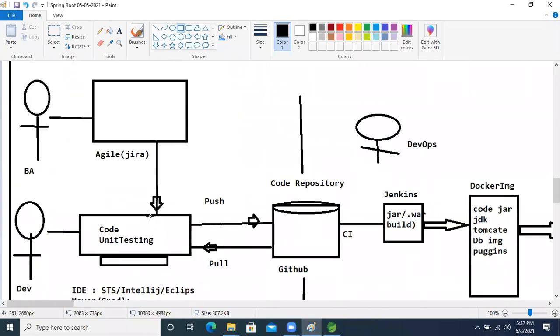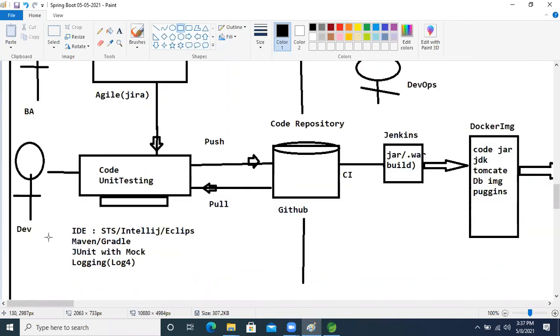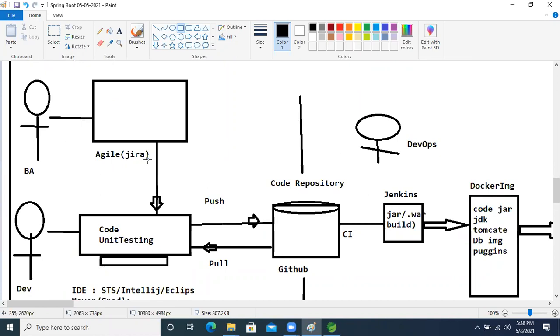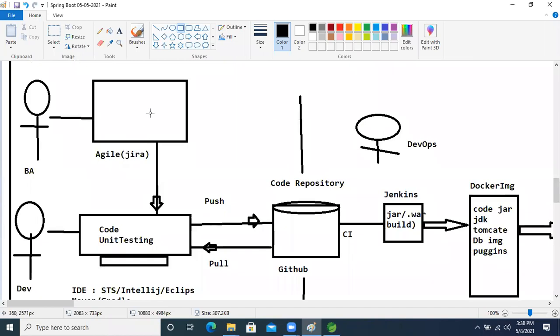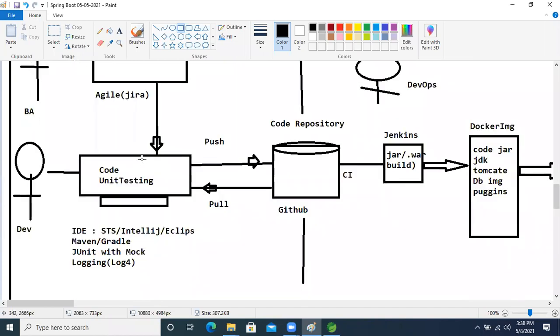Simple. See, first, in the company, whenever you enter and get a task, the business analyst will provide that task in Jira. Your responsibility is to log in to your Jira, and if any task is assigned, see that story. Then, in your system, you will use an IDE to develop the application.